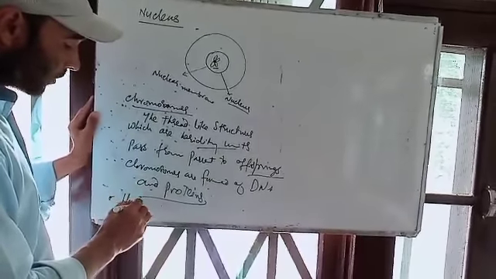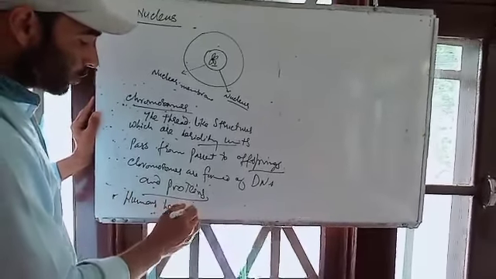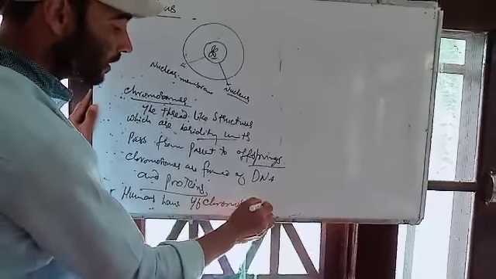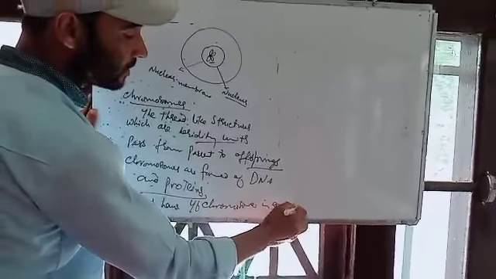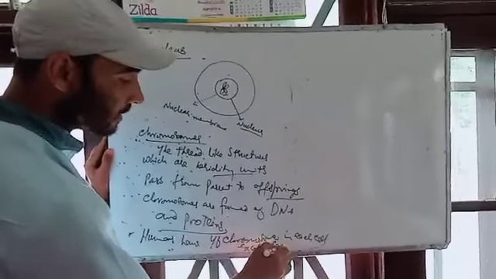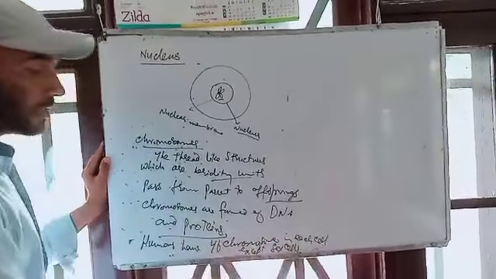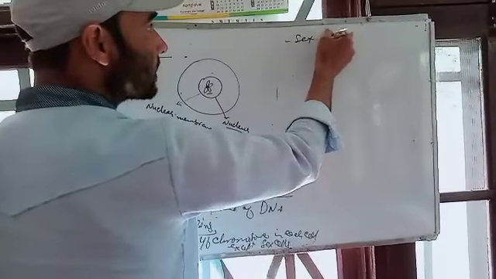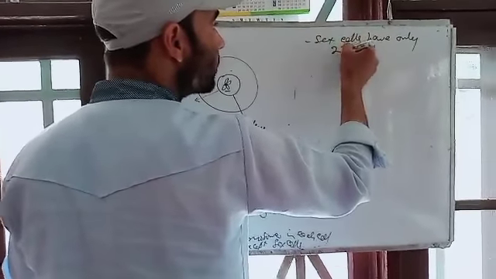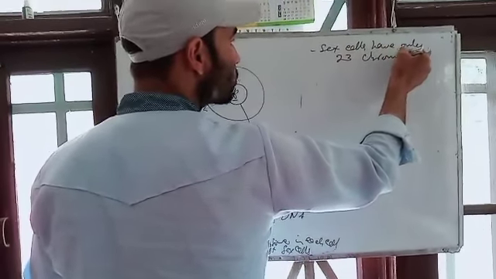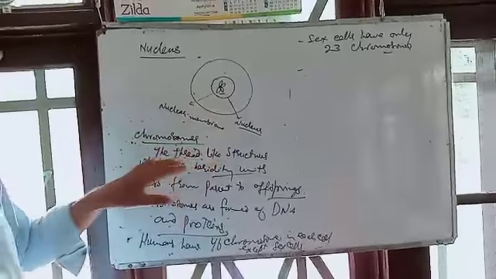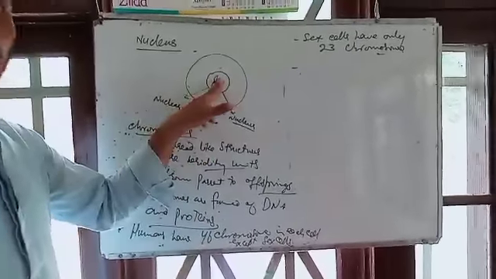Humans have 46 chromosomes in each cell, except sex cells. These sex cells have only 23 chromosomes. That means actually chromosomes are formed of DNA.